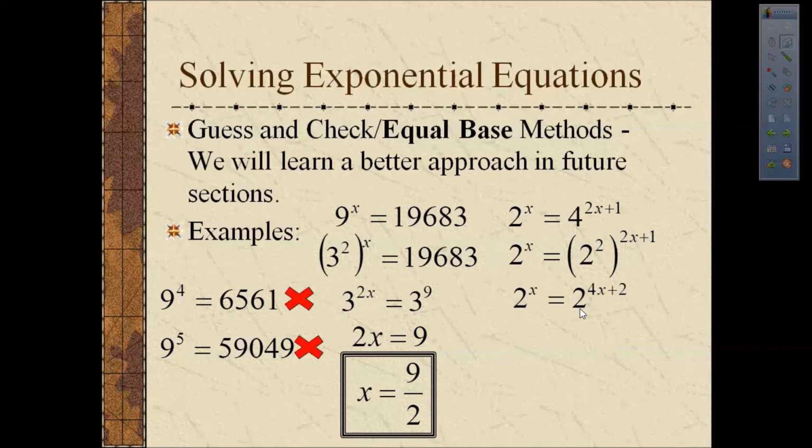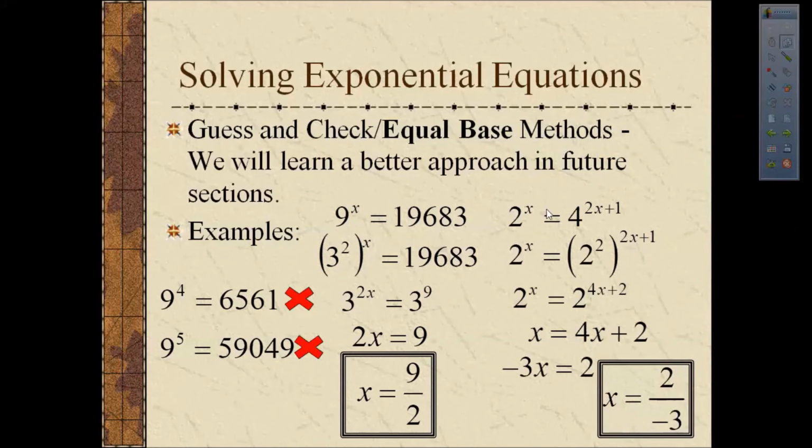Since we have equal bases, the only way for these two expressions to be equal is if their powers are equal. So x must be equal to 4x plus 2. Subtract 4x from both sides and we get -3x equals 2. Divide both sides by -3 and x equals 2 over -3, or -2/3. Again, that's not a power of x that I probably would have guessed